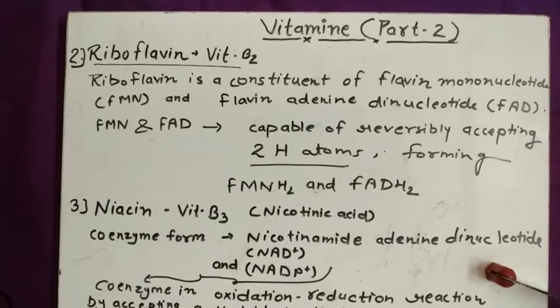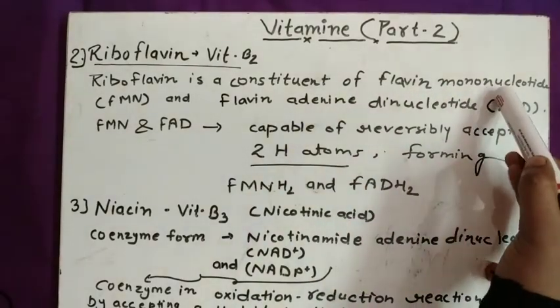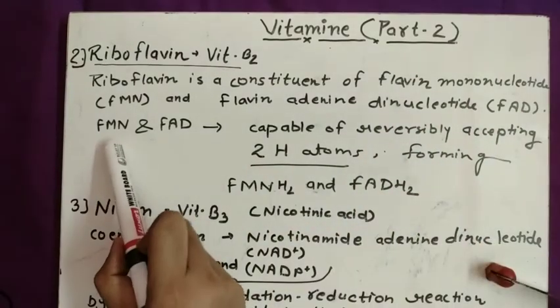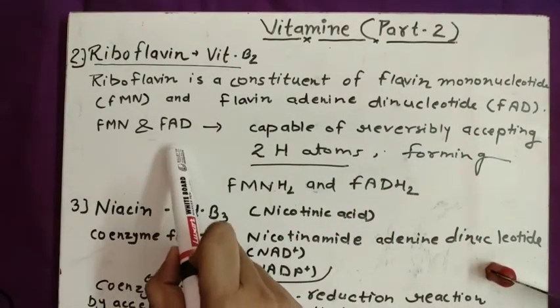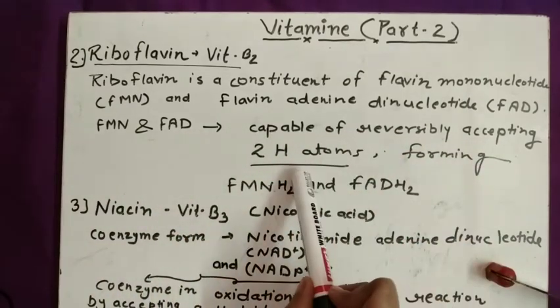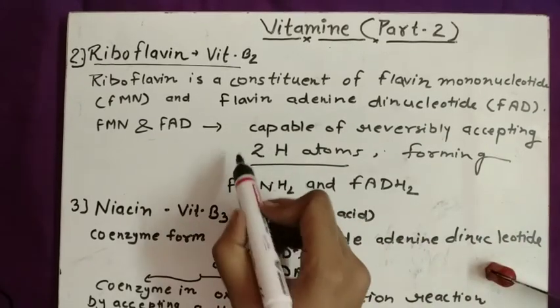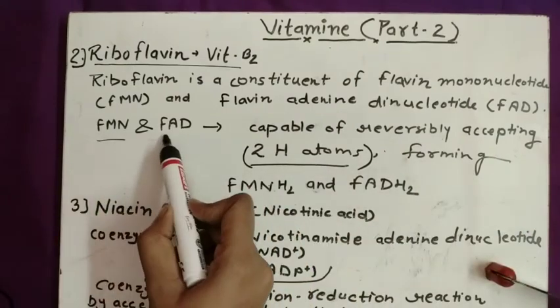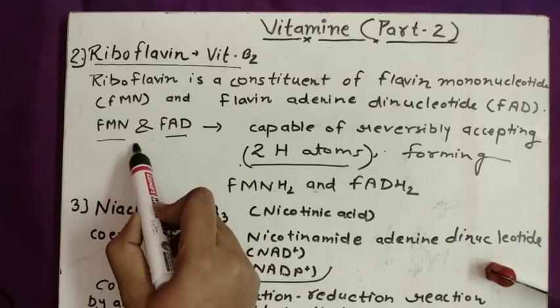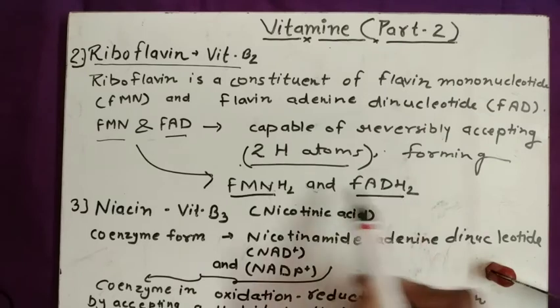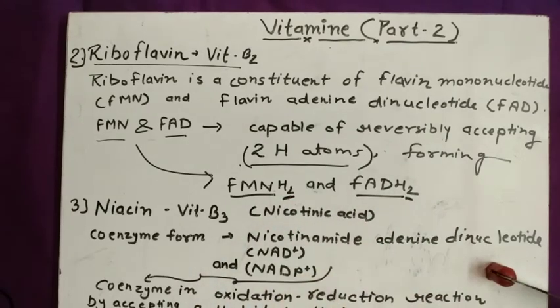So vitamin B2 is riboflavin, and riboflavin is a constituent of flavin mononucleotide, FMN, and flavin adenine dinucleotide, FAD. This FMN and FAD serve as coenzymes, and they are capable of reversibly accepting 2 hydrogen atoms. The main point is 2 hydrogen atoms, and when FMN and FAD accept 2 hydrogen atoms, they are converted into FMNH2 and FADH2. These 2 hydrogen atoms add here.